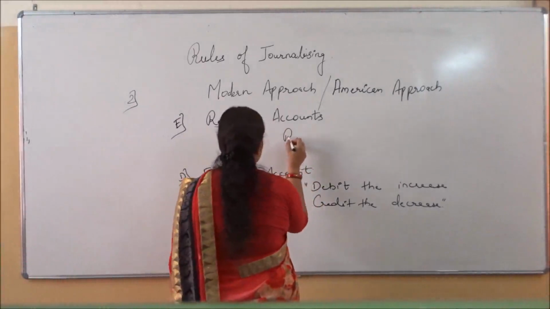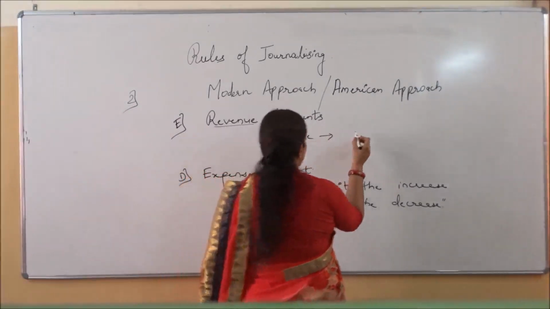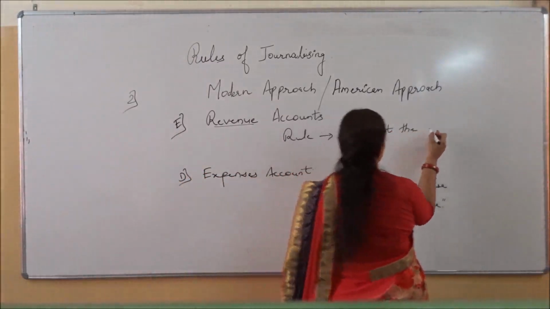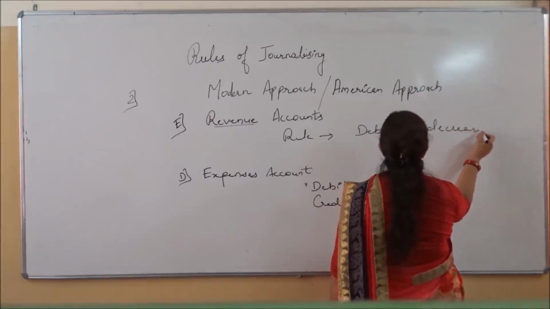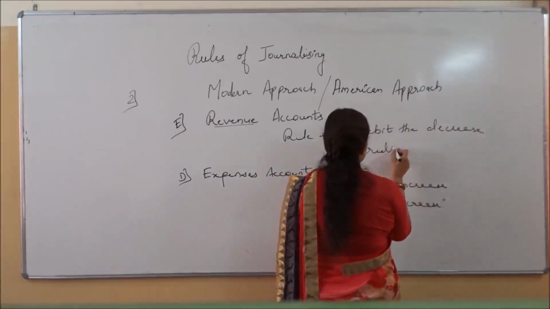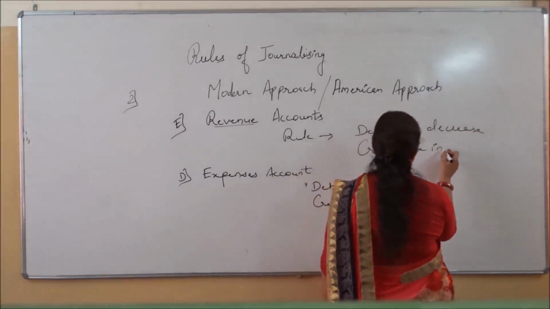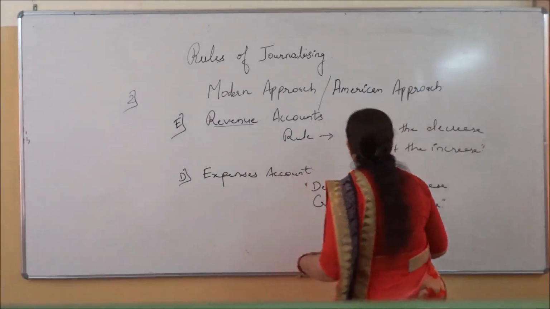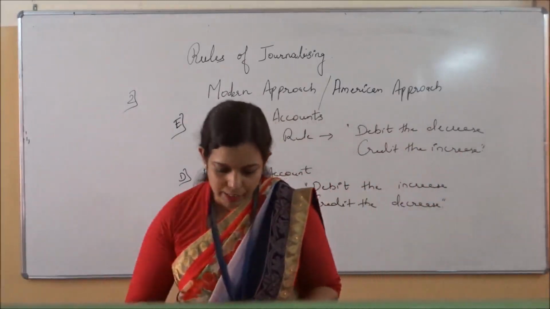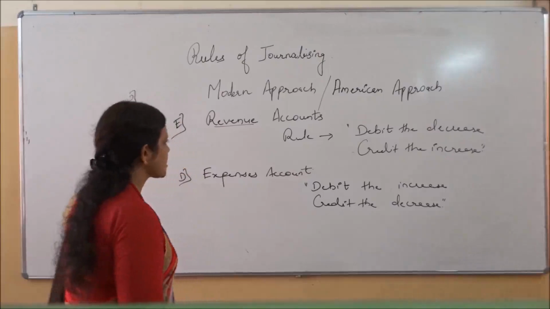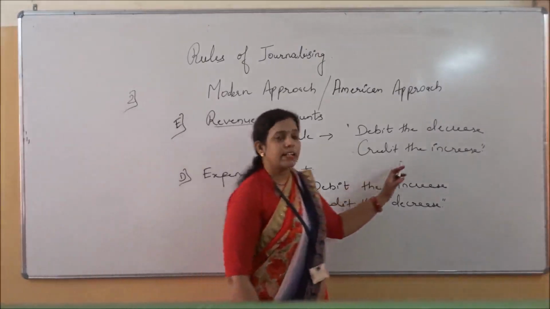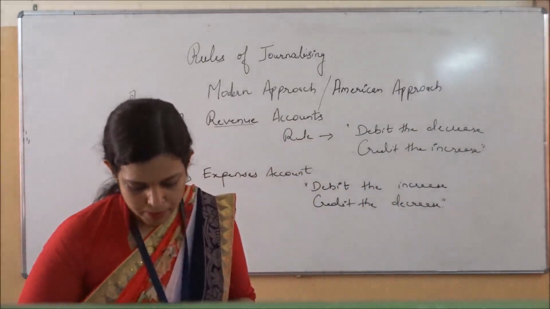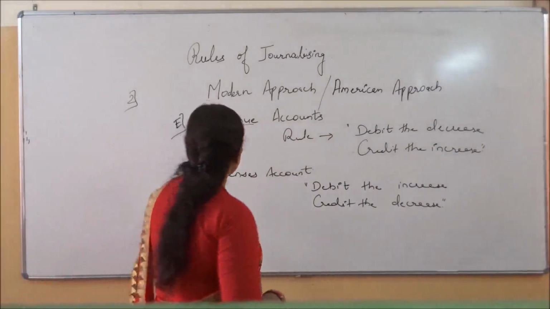So, what is the rule here? Debit the decrease and credit the increase. Whenever any income increases, it will always be credited. And whenever any income decreases, it will always be debited. Okay, so what are the various examples of revenue?